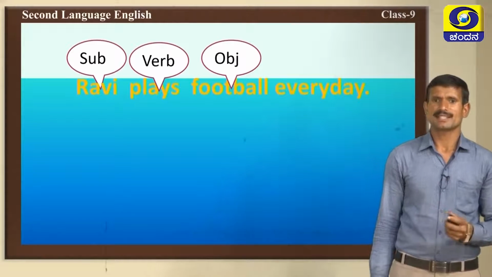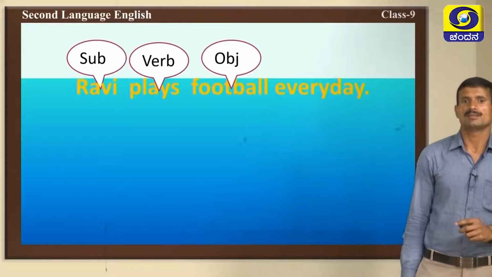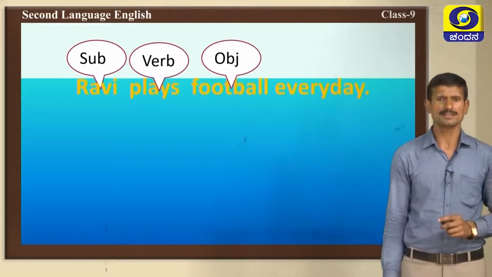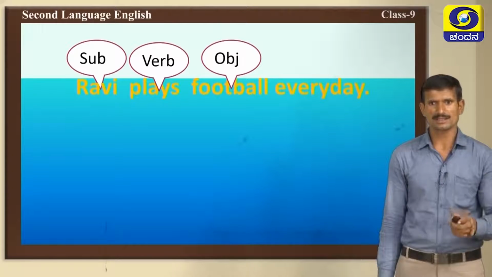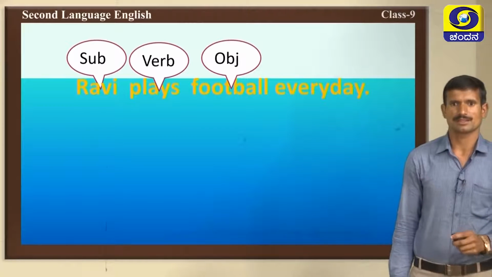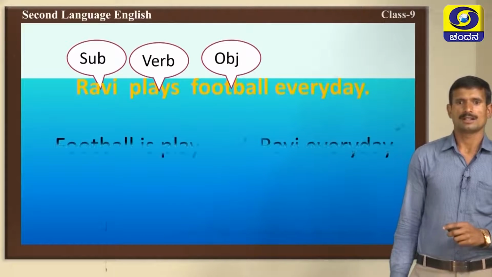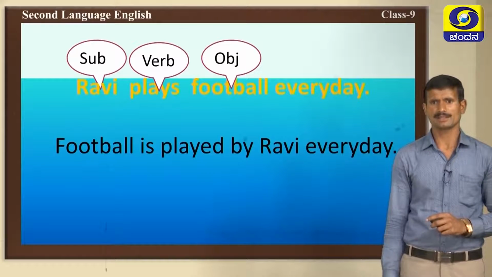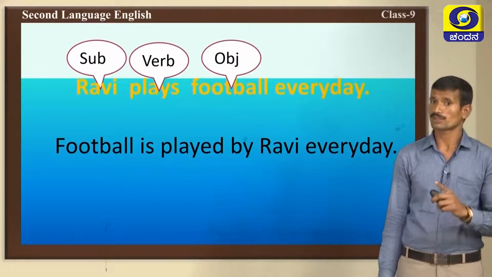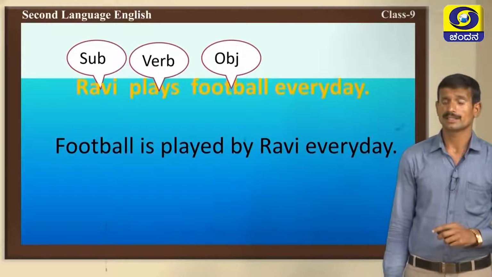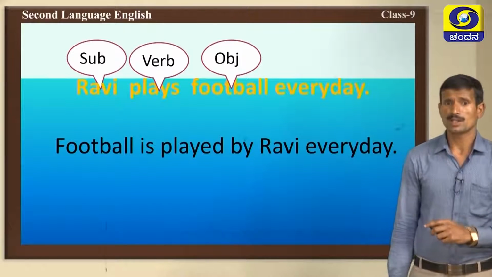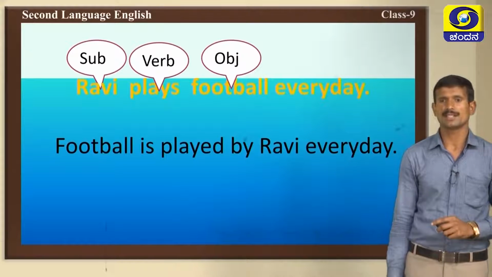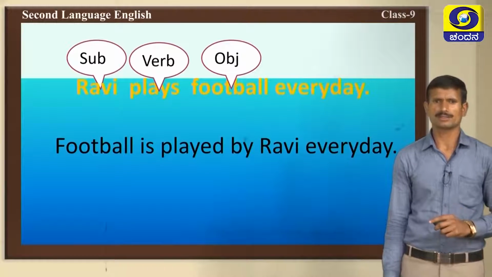How can we change this sentence into passive form? We must change the object into the subject place. What is the object here? Football. Yes, very good. Change that one. Football. Next is. Why should we use is here? Yes, you must know this one. Dear children, see this. Football is a singular noun. Yes, it's okay.